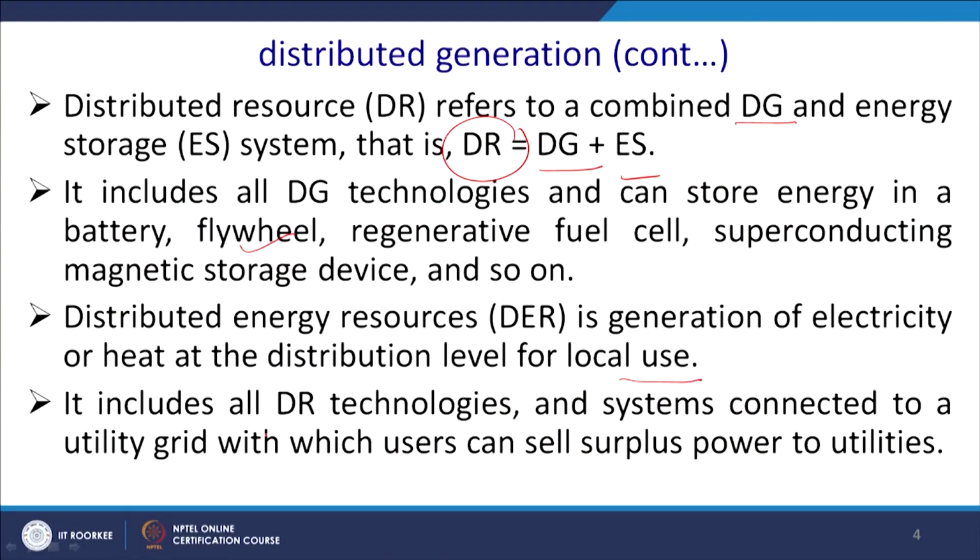Distributed energy resources, that is DER, is generation of electricity or heat at the distribution level for local use mostly. It includes all DR technologies and systems connected to a utility grid with which the user can sell surplus energy to the grid. That is something where on a bright sunny day you may be off, or you went to the office, but your solar installation is generating power. So, you can sell it to the grid.